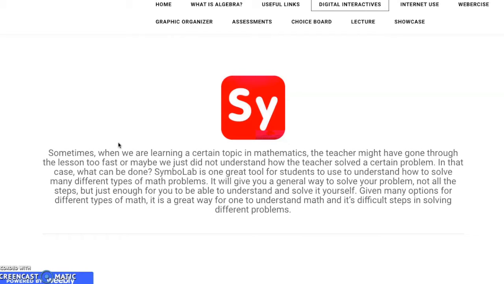Symbolab is a great way to go through that problem. You can post a problem on it, and it'll give you a general solution to it. It'll give you their way of how to solve it, and it won't give you a step by step because that might be cheating, but it'll help you enough so you can understand how to solve it on your own.